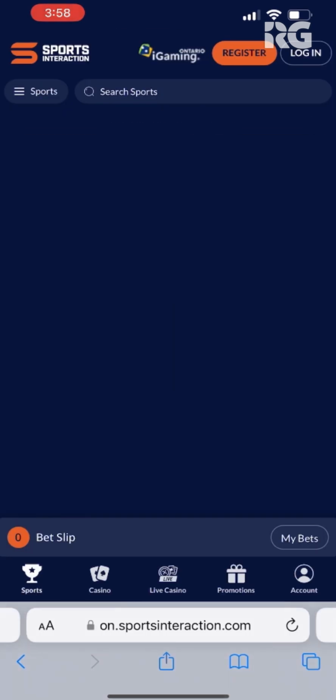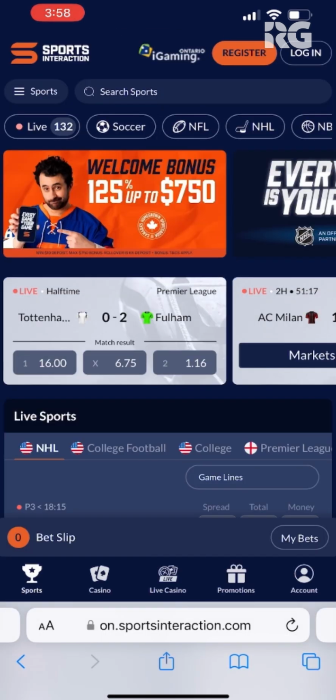So venturing back to the homepage, let me give my quick take on what I think about Sports Interaction Ontario for mobile users in Canada. I think this is a great spot no matter what type of player you are. If you're a veteran, if you're just getting into it, you're a novice, you've never played before, I think Sports Interaction is great because, as you can see, the user interface is phenomenal. It's easy to get around, it's easy to see everything, and you're not going to lose where you're at.